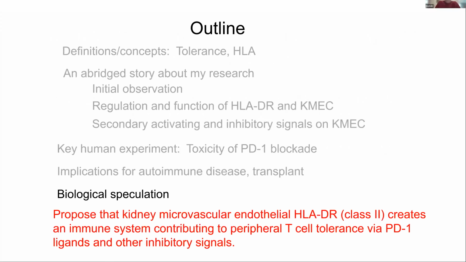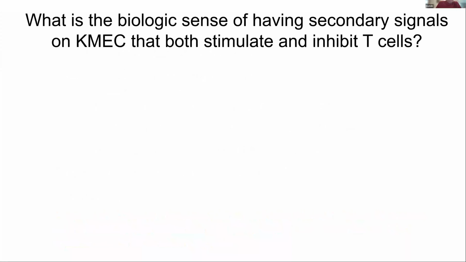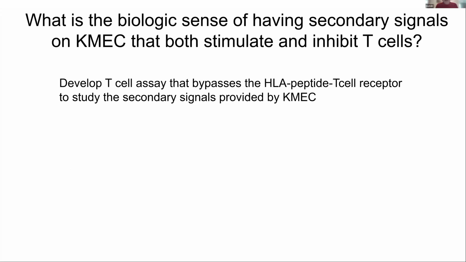So now I need to give you my interpretation and biological speculation of this. And one of the things that's really weird is why have secondary signals on endothelial cells that both stimulate and inhibit the T cells? Why don't we just turn any T cell off that we recognize and not stimulate them at all? So this kind of comes from some other experiments I did with T cell assays. And I wanted to try to bypass the need for having a specific peptide and HLA molecule. I mean, it's hard to get the donors of the right HLA type, and you have to get specialized T cells. So let me just change my assay around.